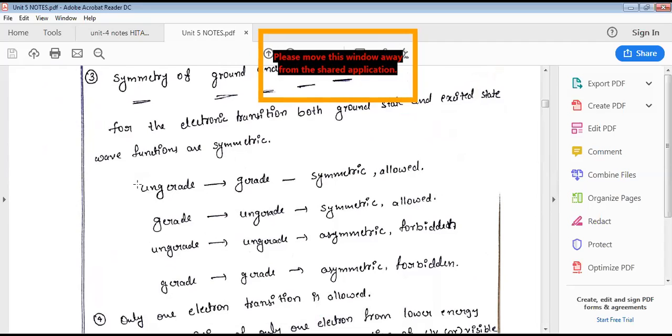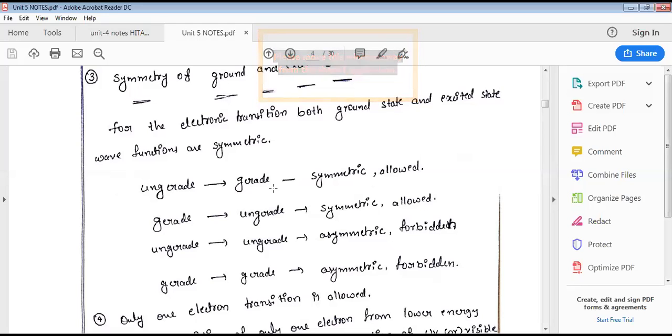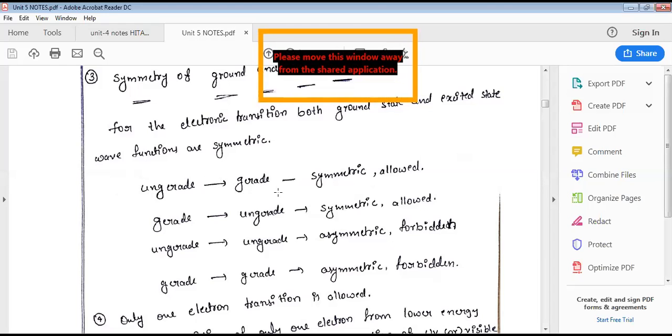Let us see what is meant by ungerade and gerade. When we take molecular orbitals, two types of molecular orbitals will be there. One is bonding molecular orbital, second is anti-bonding molecular orbital. Bonding molecular orbital is denoted with sigma or pi orbital. Anti-bonding molecular orbital is denoted with sigma star and pi star orbital. You already know this thing. Bonding sigma orbital is called a gerade orbital.